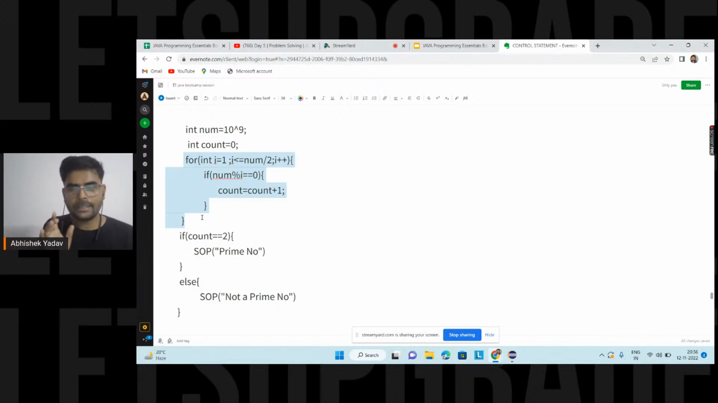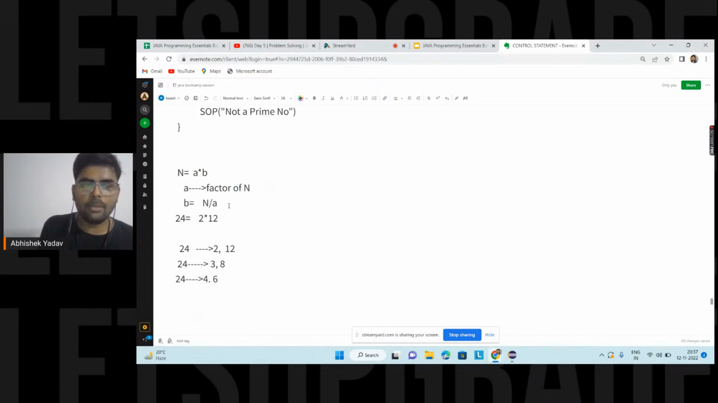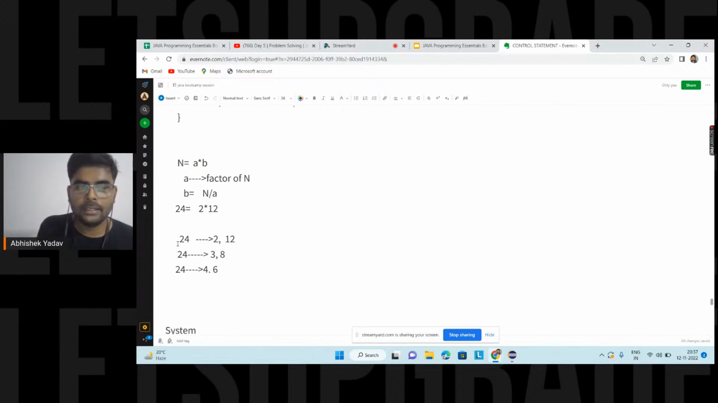Okay, on that basis you are saying, hey, since here I have to reduce the number of iterations, in order to reduce the number of iterations, what you are doing? You are saying that inside the body of the for loop, the main task is to calculate the number of factors. So let's focus on the number of factors part. In that part, you observe one pattern: if you know one factor of a number, you can easily calculate the next factor also.